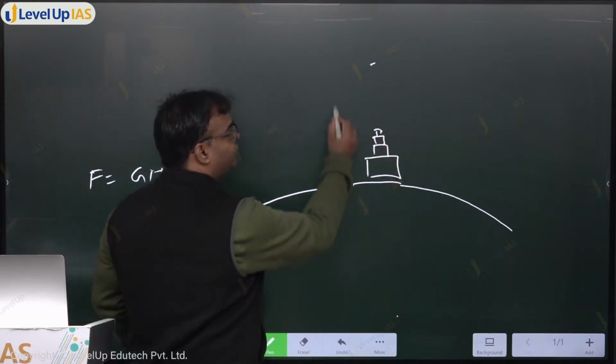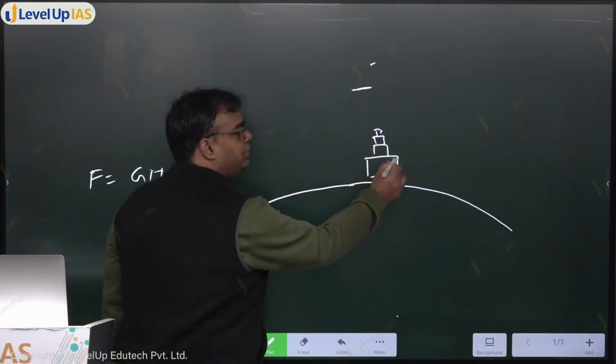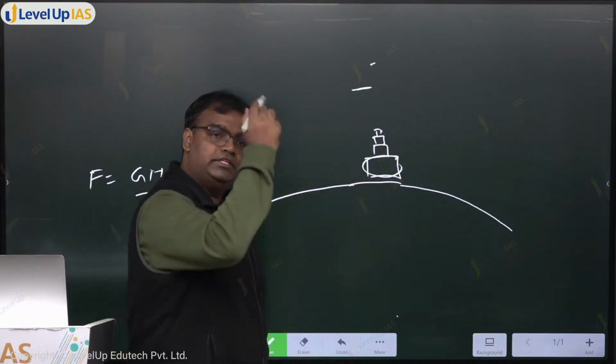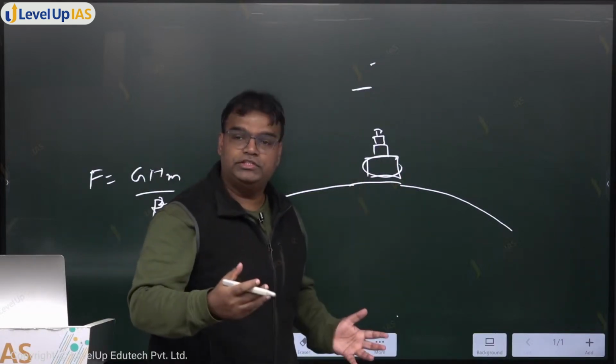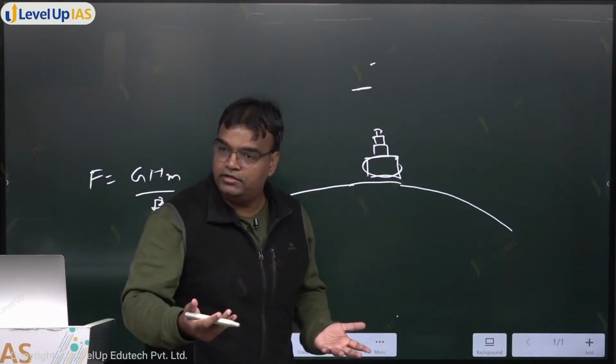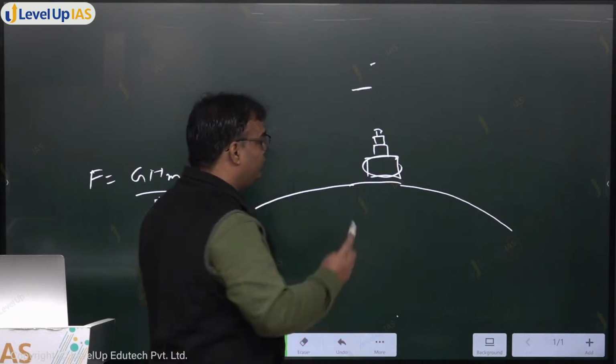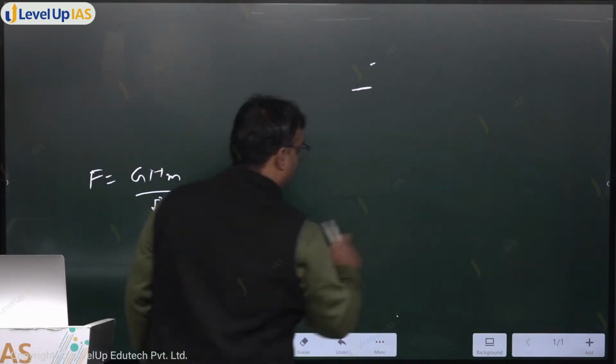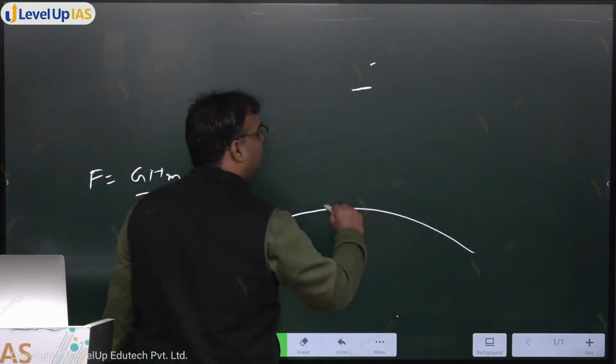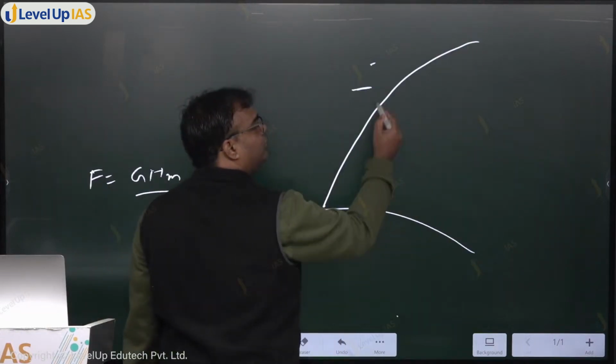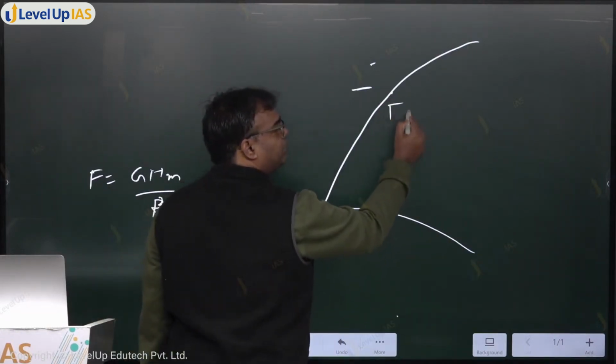Now, when I have reached here, I do not need this bigger engine, but if I carry this engine ahead, or if I keep on using this engine, that will be extra weight that I'll be carrying. So what rockets generally do is, when you launch a rocket, after a particular height, it will drop the bigger engine.